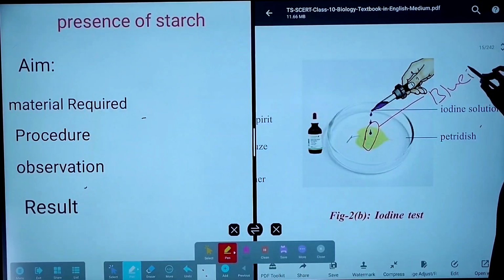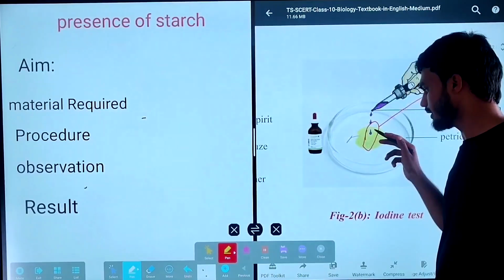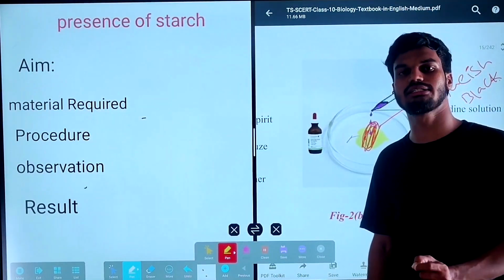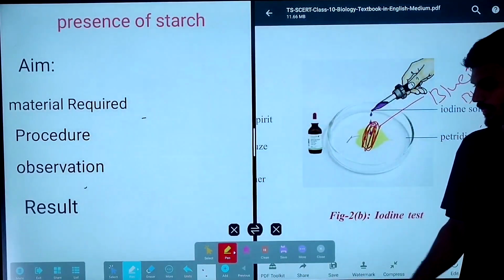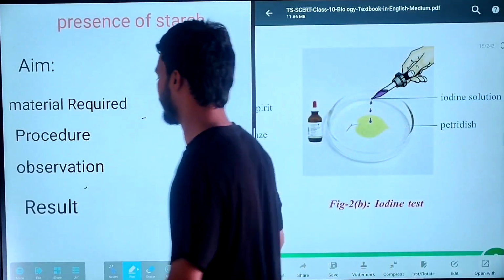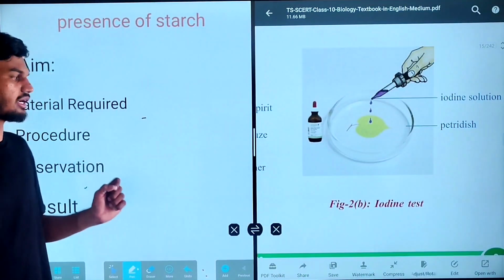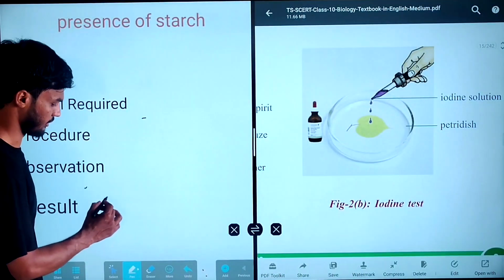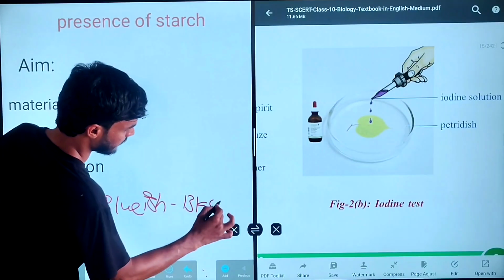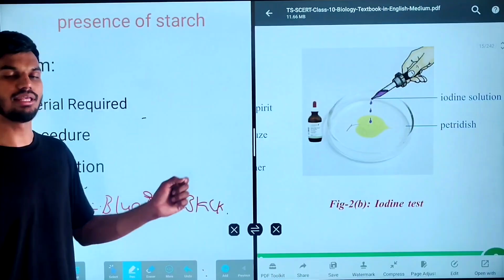Which color? Bluish black color. So whenever this turning of bluish black color happens, it is an indication of the presence of starch in the green leaves. So this is about that experiment. Finally, the result is that the leaf which is added to the iodine solution will turn into bluish black color. The bluish black color is an indication of the presence of starch in the green leaves.